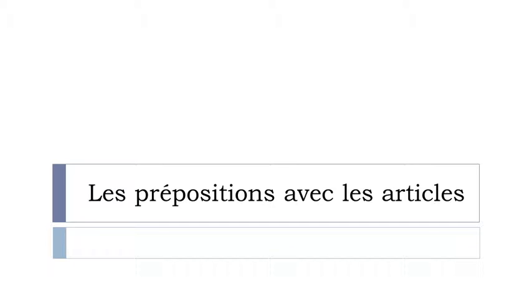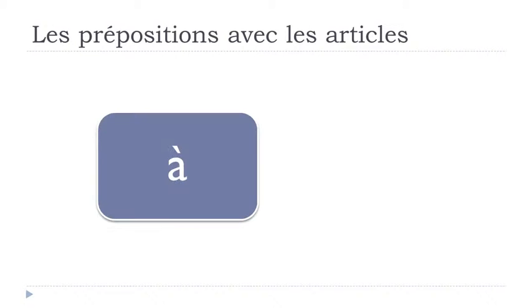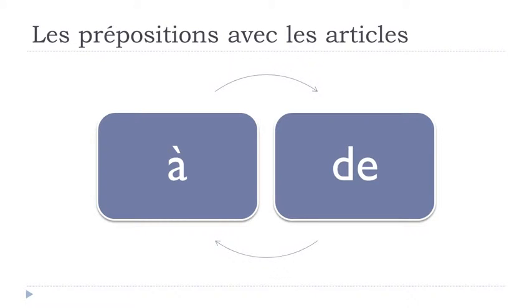Okay, so first here in this video, we'll work on à and then de, and especially when you combine these two prepositions with articles. So we'll see first the indefinite, so les articles indéfinis, un, une, des. Okay, and after that, we'll see les articles définis, le, la, les. Okay, and especially we'll concentrate on the way these prepositions will react when they are combined with these articles. Okay, so the first one that we will discover together will be à.